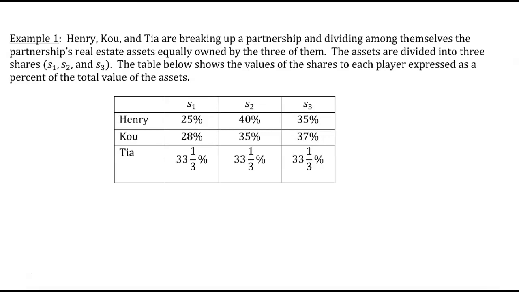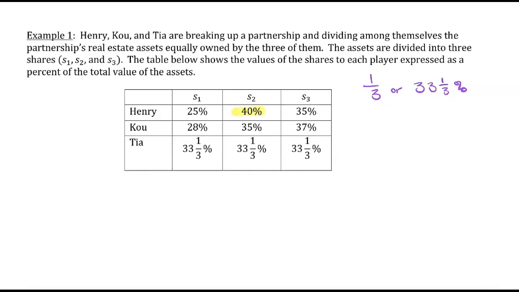Well, if there's 3 players, then a fair share needs to be 1/3 or 33 1/3% of the total value. To Henry, share number 1 is only worth 25% of the total value, so that's not a fair share. But in Henry's eyes, S2 is worth 40%, so that's a fair share. And S3 is worth 35%, so that's a fair share.